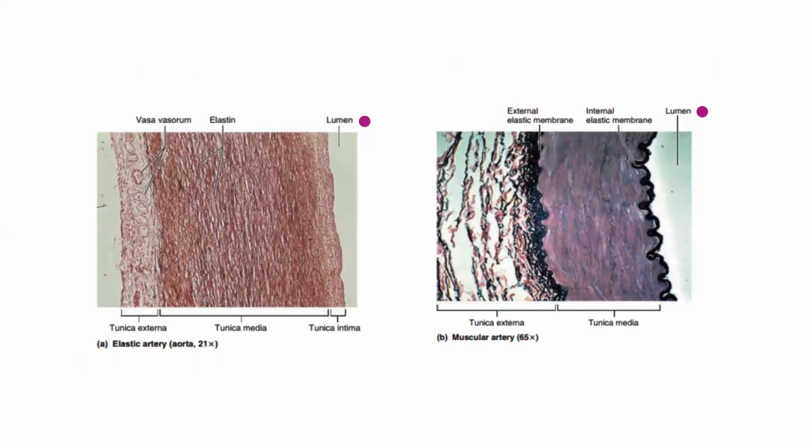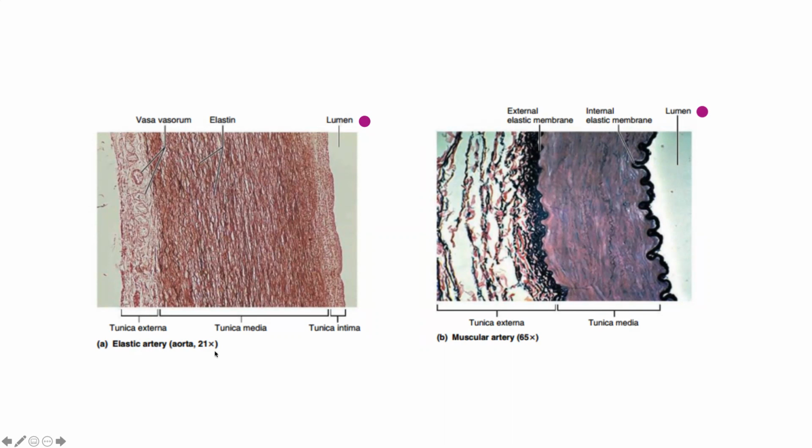And now let's look at the histology slide under the microscope. This is a histology specimen from a large vessel, for example an elastic artery.